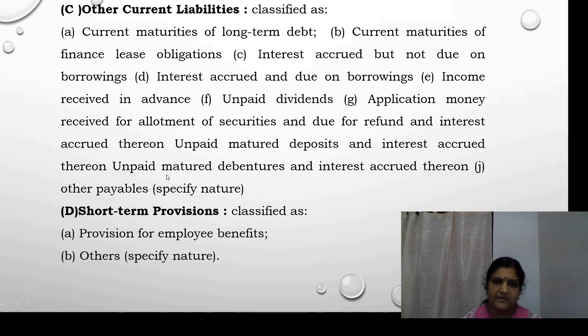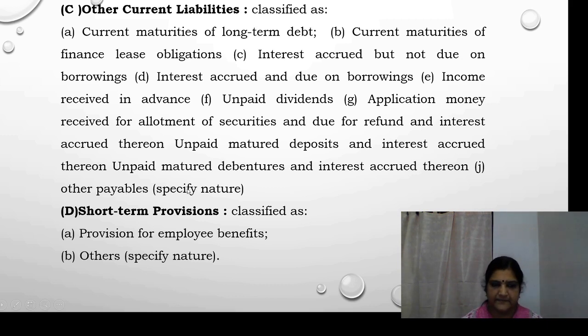All these items will not be coming. Only some of the items will be given in questions, and only the items given in the question you need to write. The various items include current maturities of long-term debt, current maturities of lease obligation, interest accrued but not due, interest accrued but due, income received in advance, unpaid dividends, application money received for allotment of securities and due for refund and interest accrued thereon, unpaid matured deposits and interest accrued thereon, unpaid matured debentures and interest accrued thereon, and finally other payables.